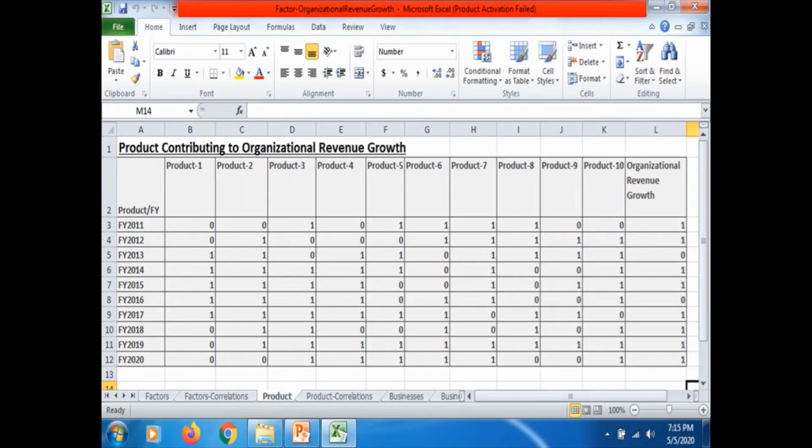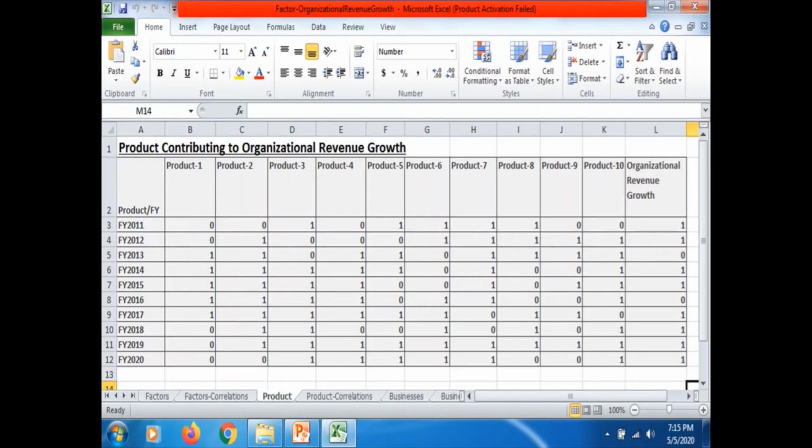Similarly, what we have done: 10 independent variables, product 1 to product 10, and the 11th column is a different variable, that is organizational revenue growth, right? I have taken data for the recent 10 years, whether we experienced growth in that specific product's annual revenue or not, right?